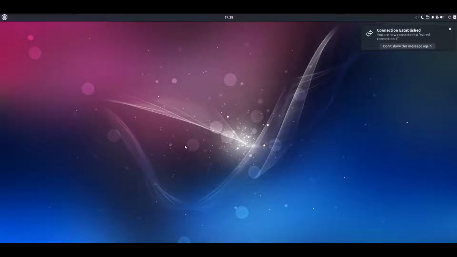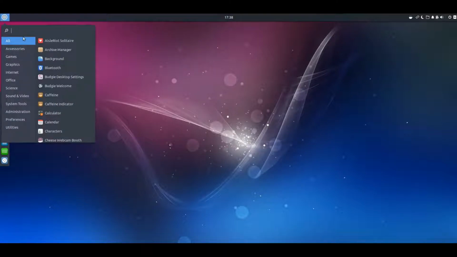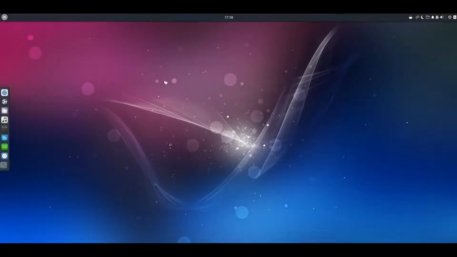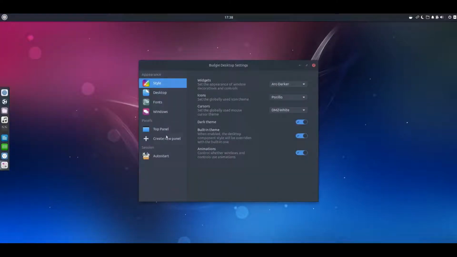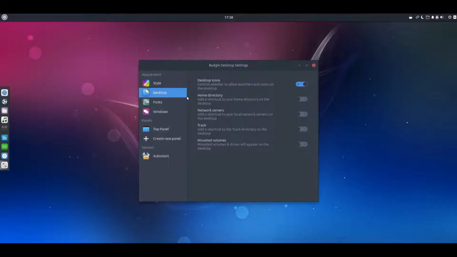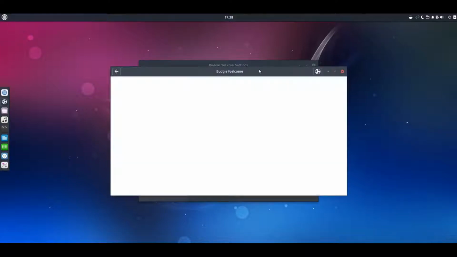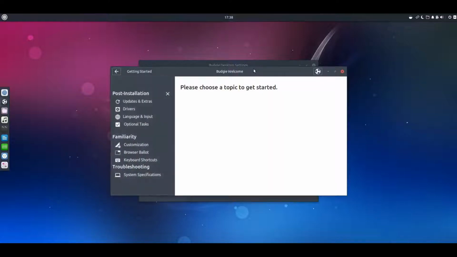Alright, this is the Budgie desktop environment. Alright, we are going to customize it just a little. Probably just change the desktop background. What is going on here? I don't want to see this.